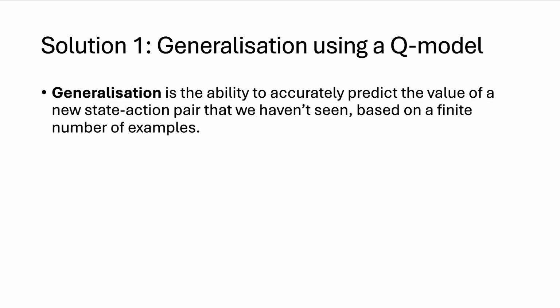Now, what is generalization? Generalization is the ability to accurately predict the value of something that you haven't seen based on examples that you have seen. So a large part of machine learning deals with this problem of generalization from data.